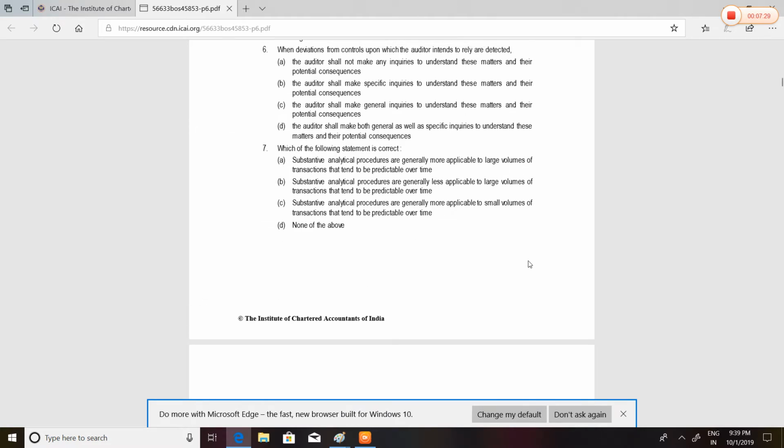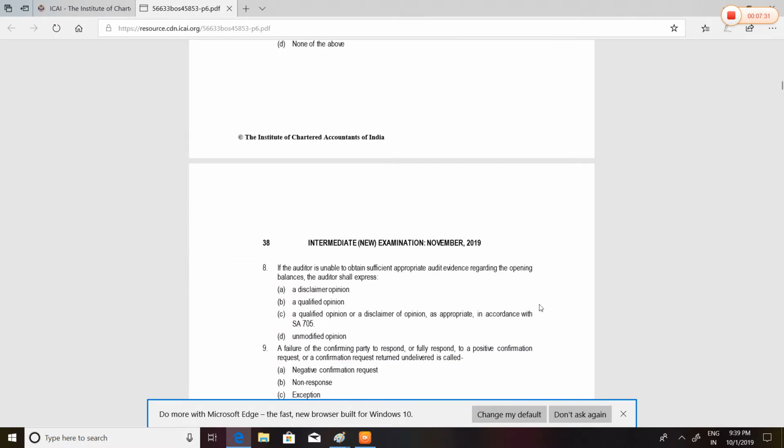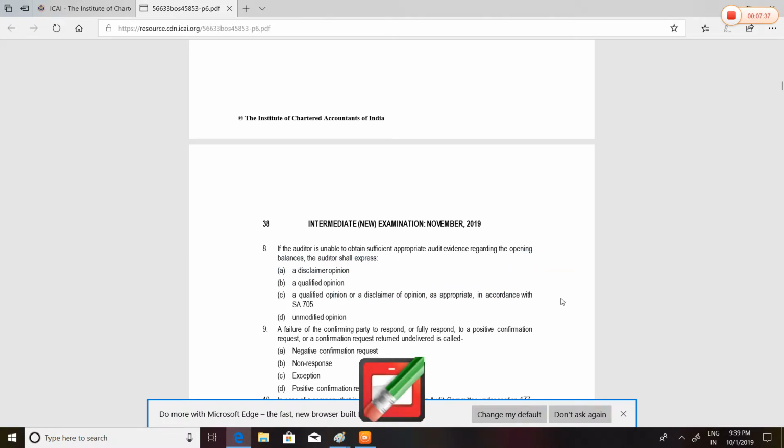If the auditor is unable to obtain sufficient appropriate audit evidence, that is SAAE, regarding the opening balances, the auditor shall express a disclaimer opinion, a qualified opinion, a qualified or disclaimer opinion in accordance with SA 705, or default unmodified opinion. C. The direct answer is C.